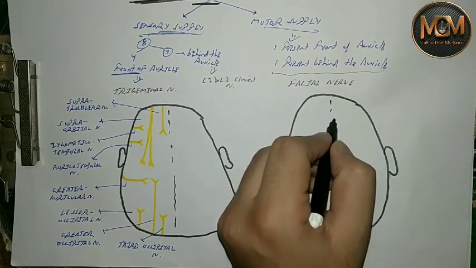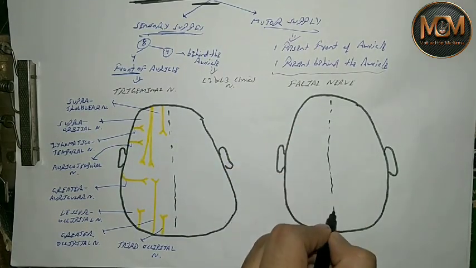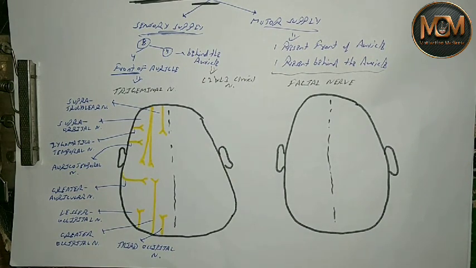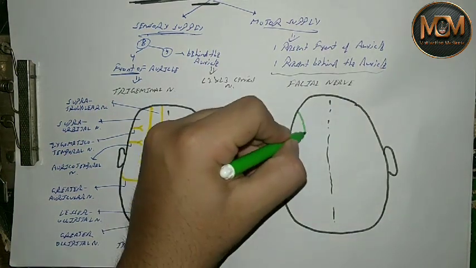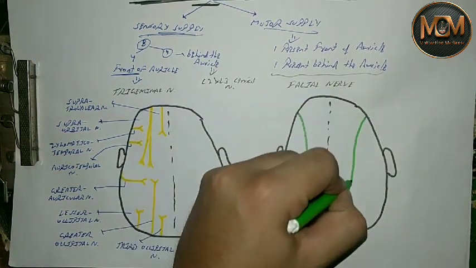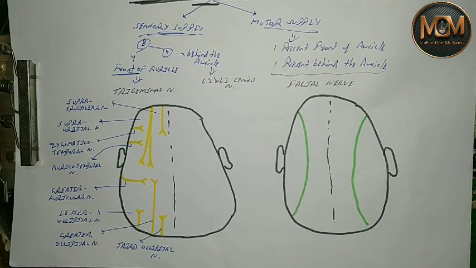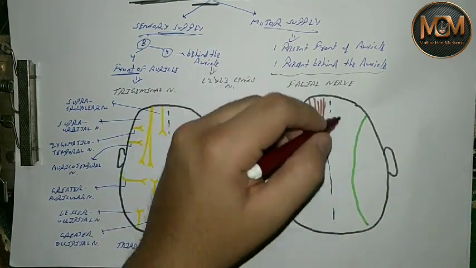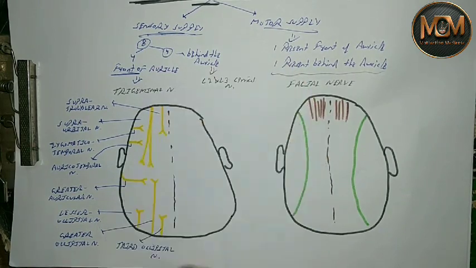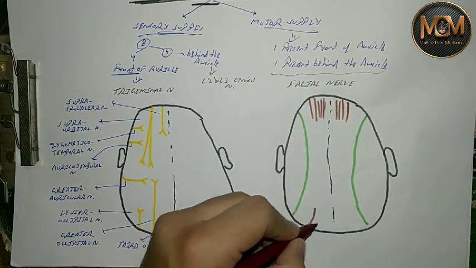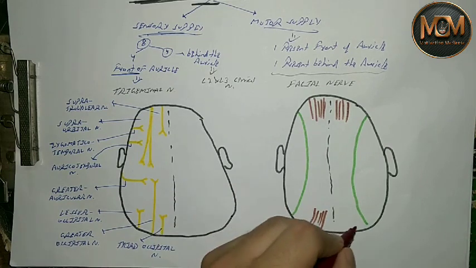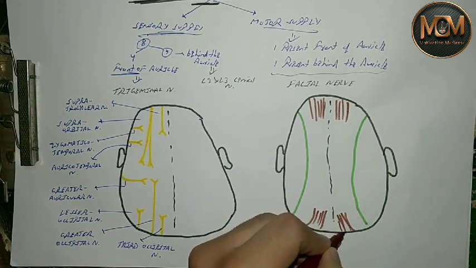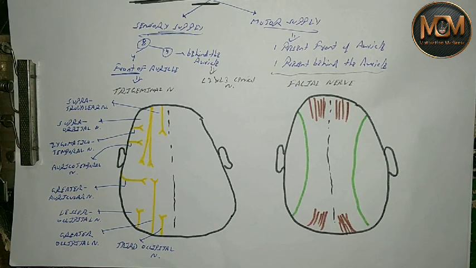In this region, the epicranial aponeurosis is present, and the frontal and the occipital bellies of the occipitofrontalis. In this region is the frontal belly, and in the lower region is the occipital belly.